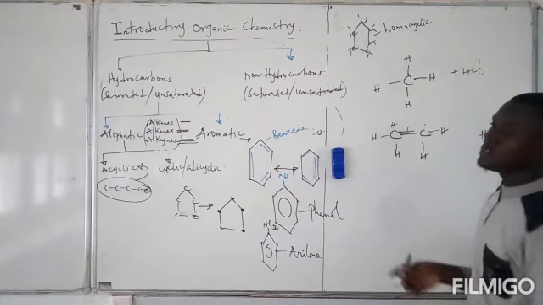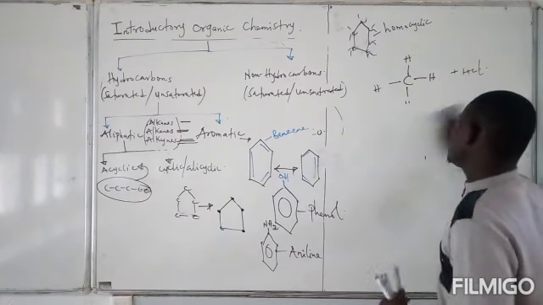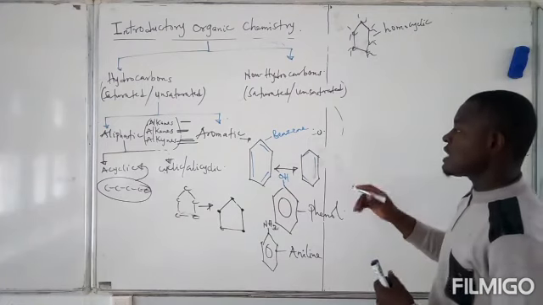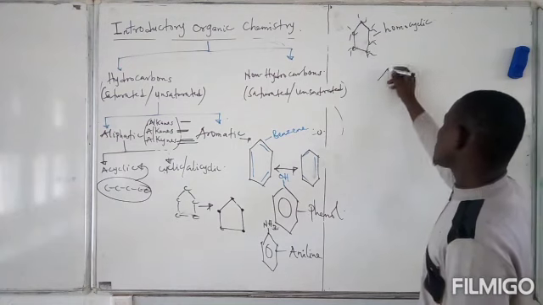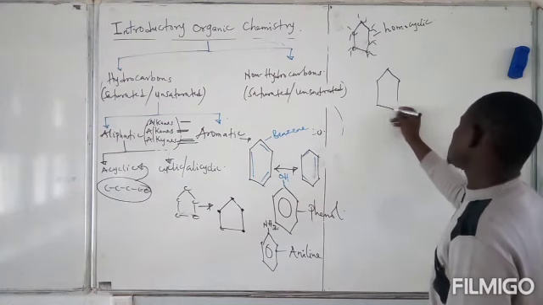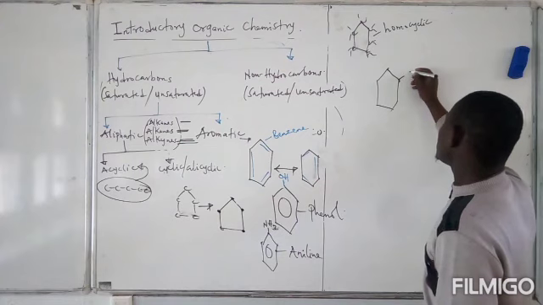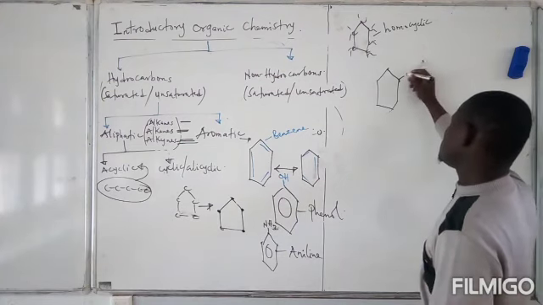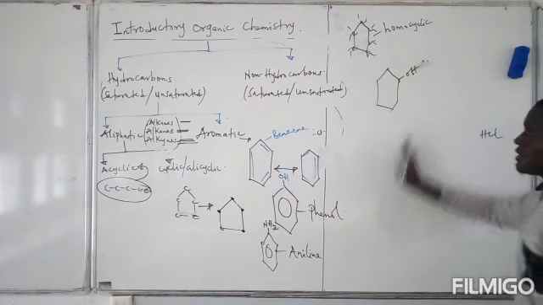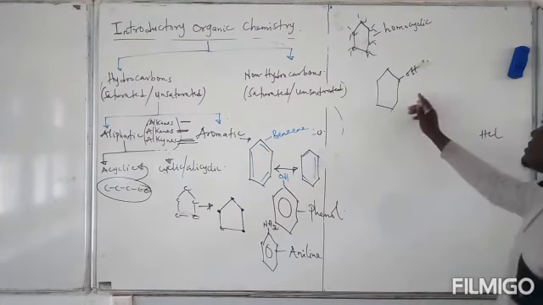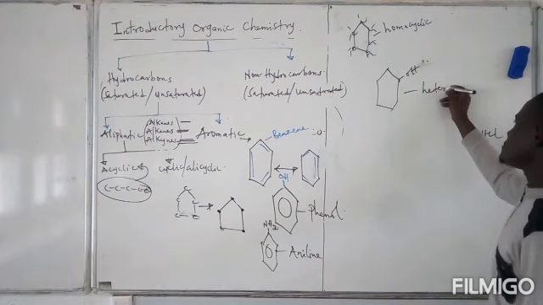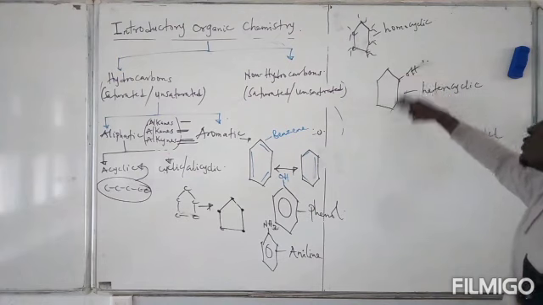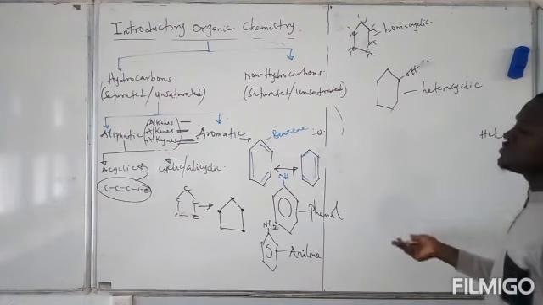However, the heterocyclic contains a third element apart from the hydrocarbon. So it's a non-hydrocarbon, which means most cyclic non-hydrocarbons are heterocyclic. So if I have something like this, and then I put OH, this is a cyclic alcohol. In this case, this is a heterocyclic compound because of the presence of the O, making it heterocyclic. And also the cyclic compounds can be saturated and unsaturated.